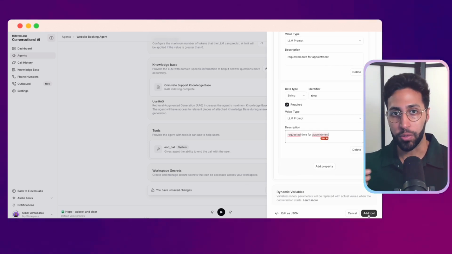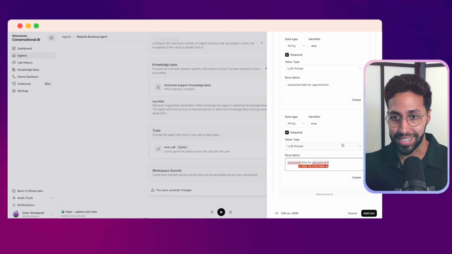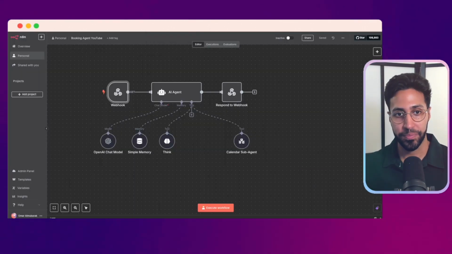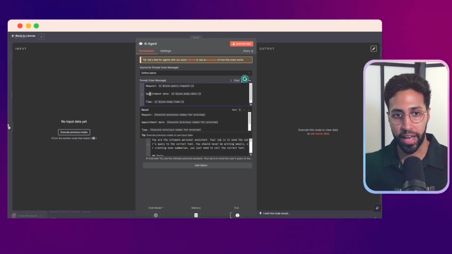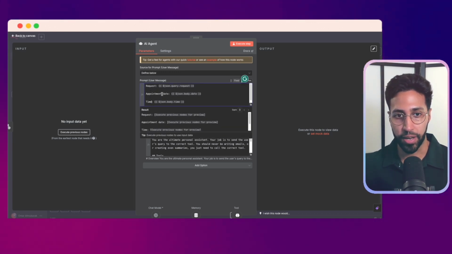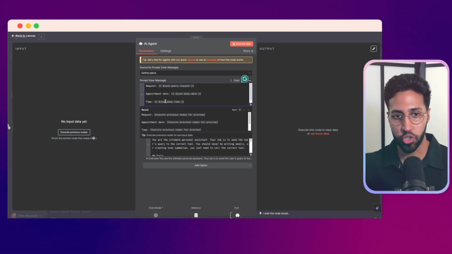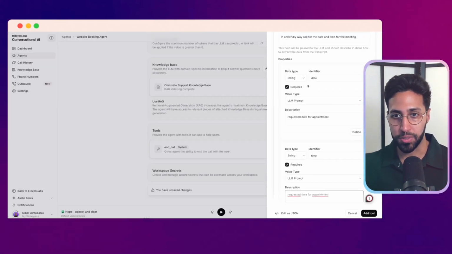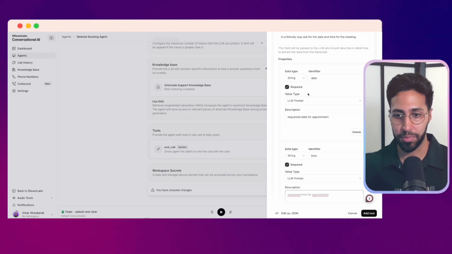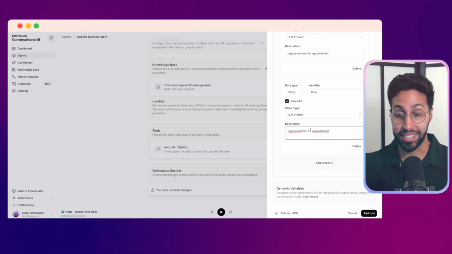And this is going to be when we're using the voice agent and we say, is the time available? It's going to use this tool to send the information to N8N with this webhook. It's going to hit our agent and see here how we have time and we have date. We have JSON body date, JSON body time. We go to Elevenlabs. This is just the body parameter. So this is how I know how it's set up. And this is how we're going to get it.